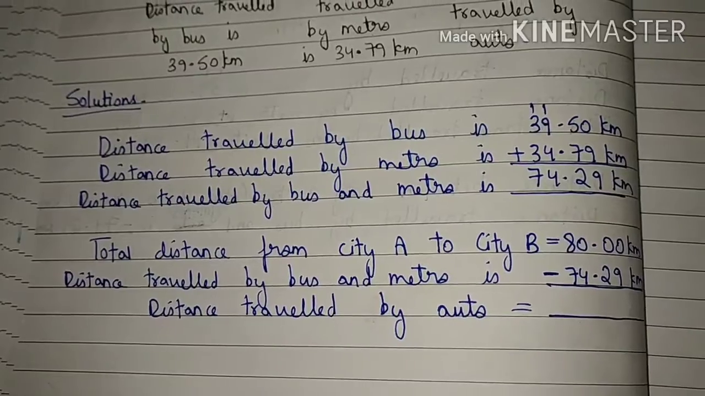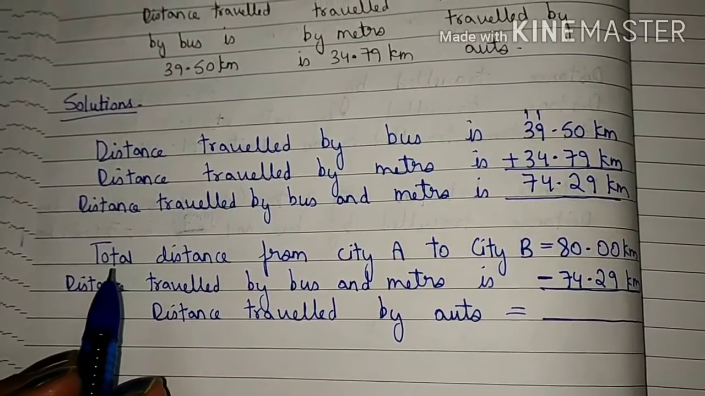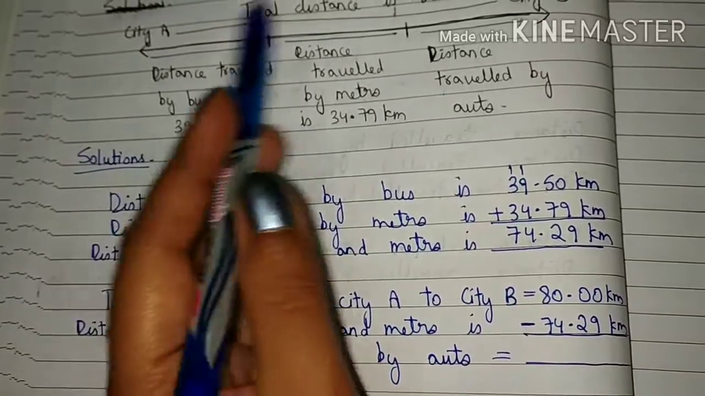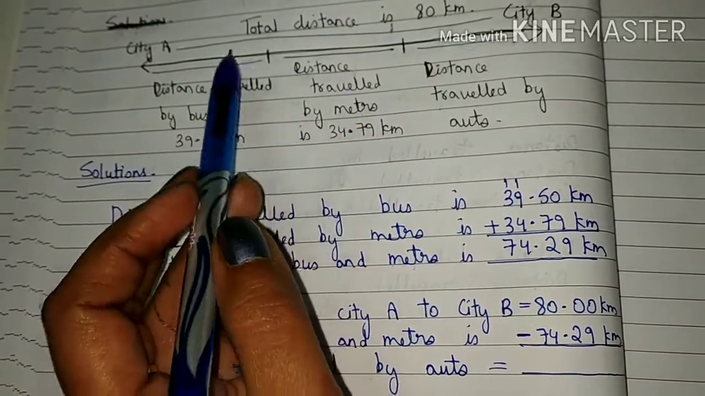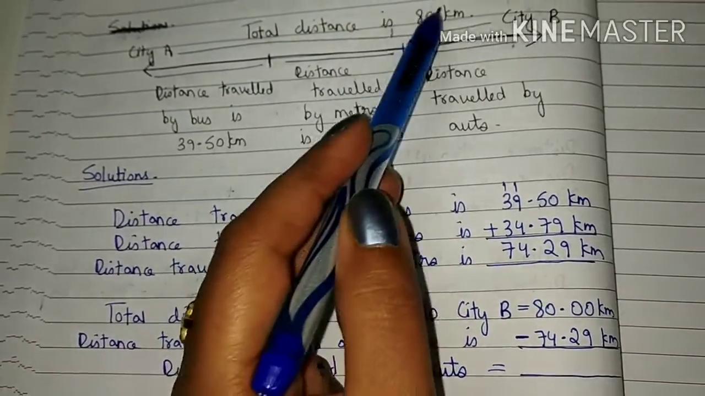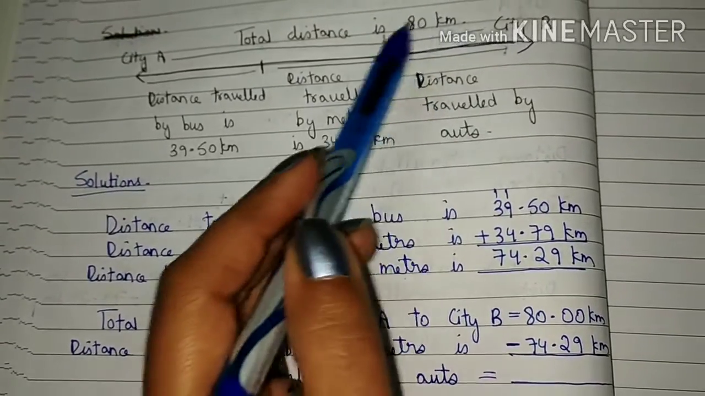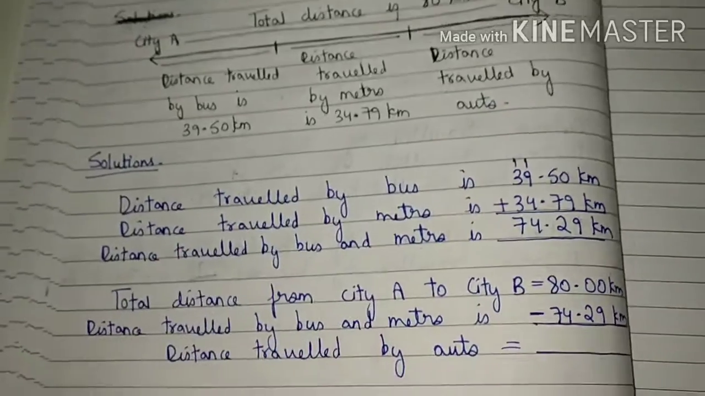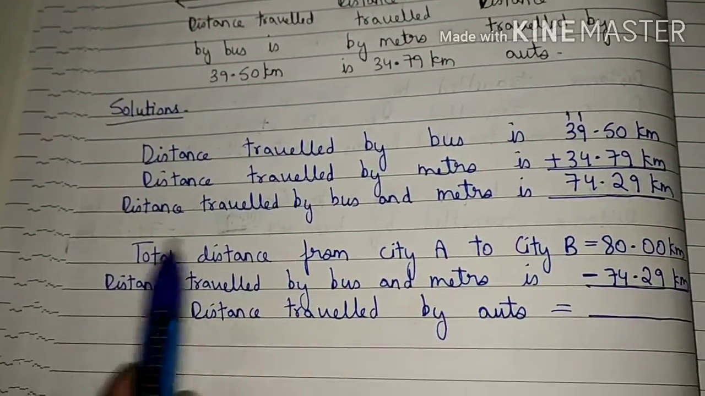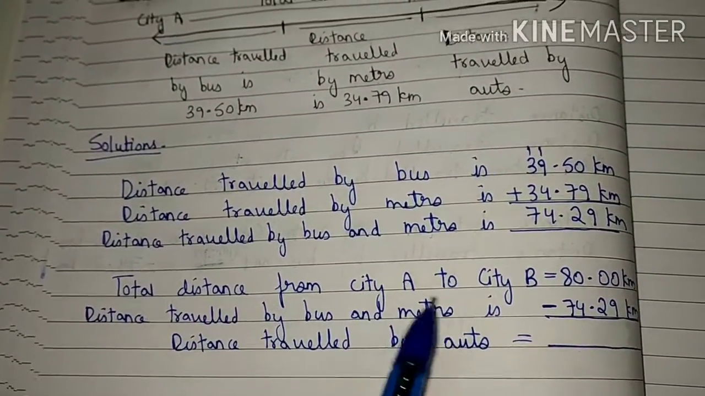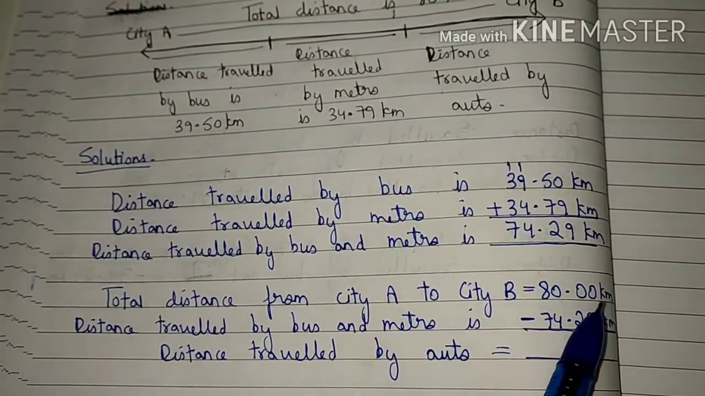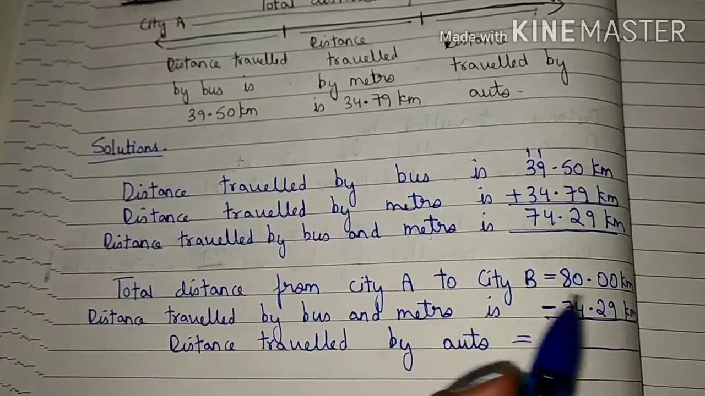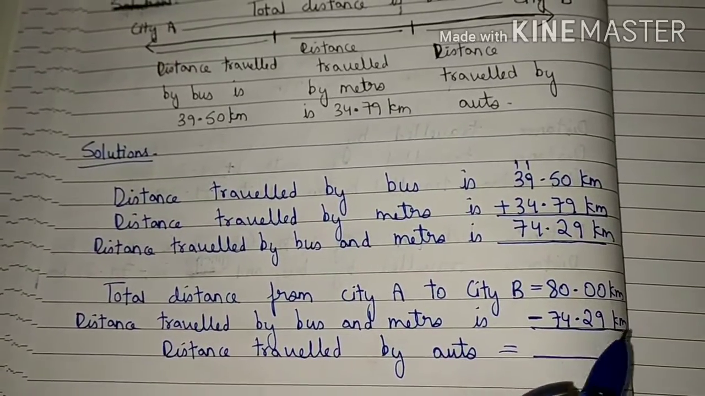So students, as I told you, firstly we will add these two distances and after that we will subtract it from the total distance, that is 80 kilometer, because then only we can find out how much distance is travelled by auto. So total distance from city A to city B is 80 kilometer. Distance travelled by bus and metro is 74.29 kilometers.